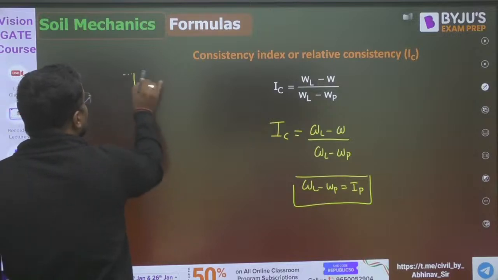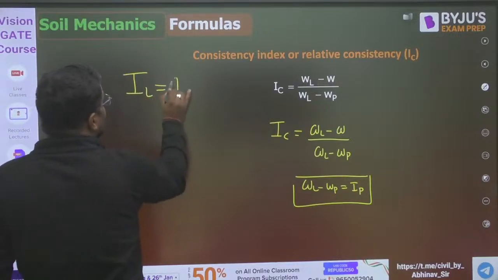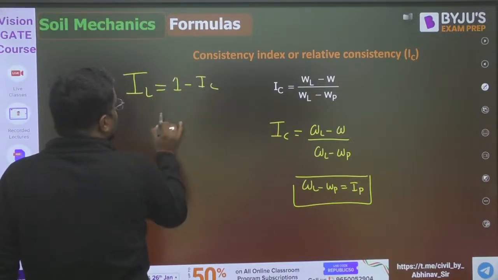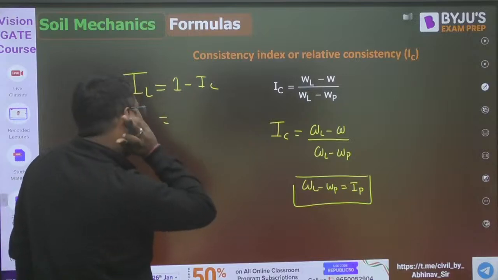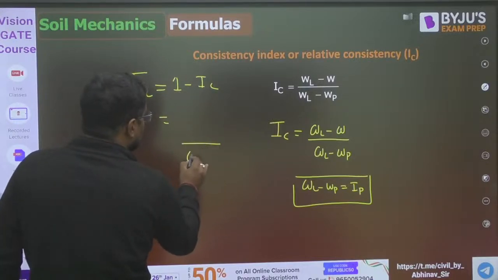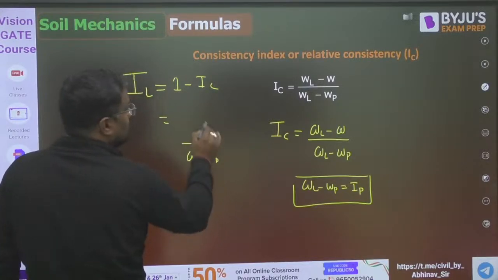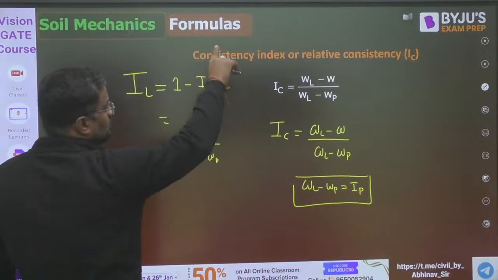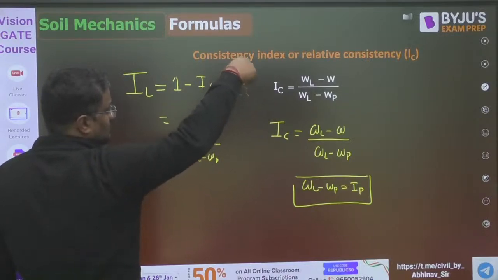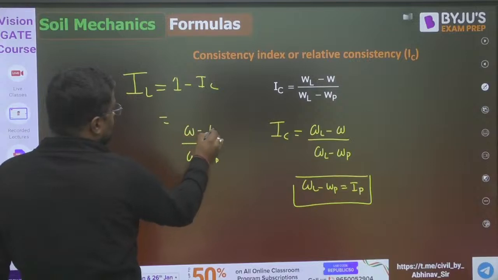And what is liquidity index? Liquidity index is 1 minus I C. So subtract from 1, the LCM will be the same, W L minus W P. If you do 1 minus, W L minus W L cancels, so this will be (W minus W P) upon (W L minus W P).